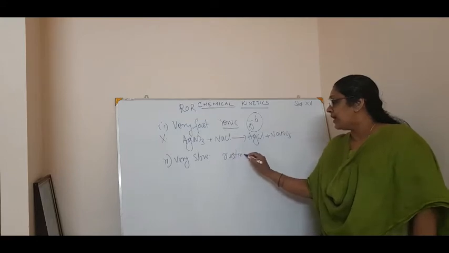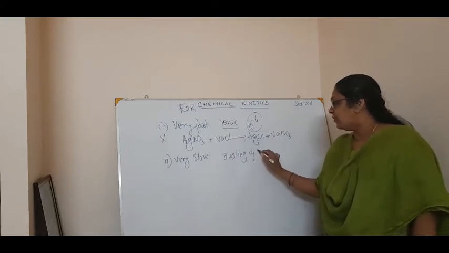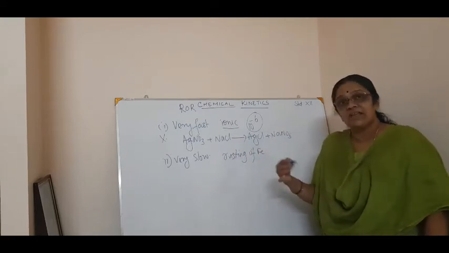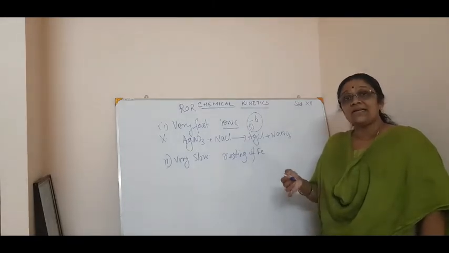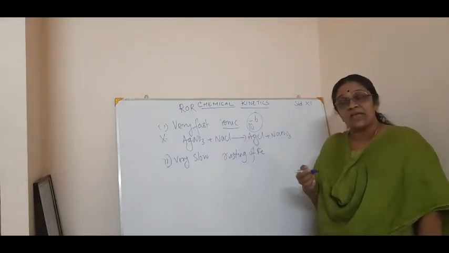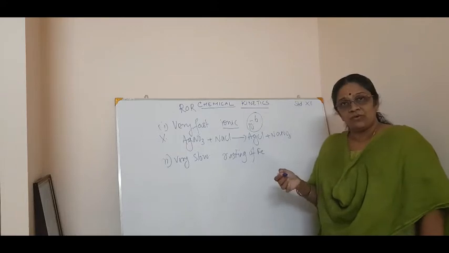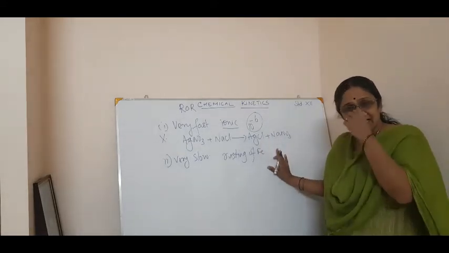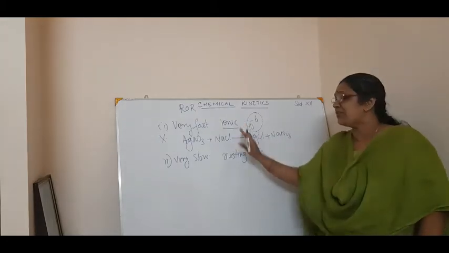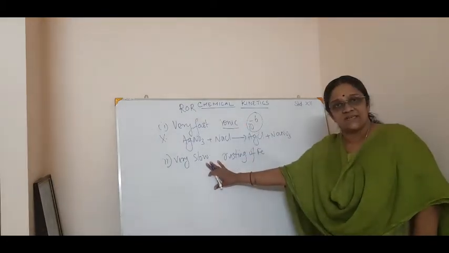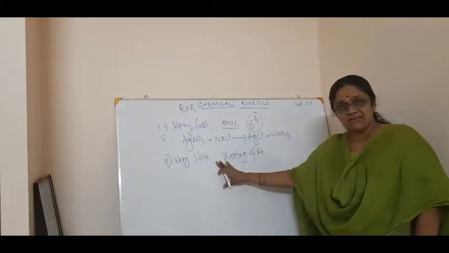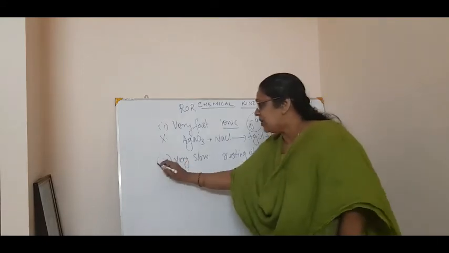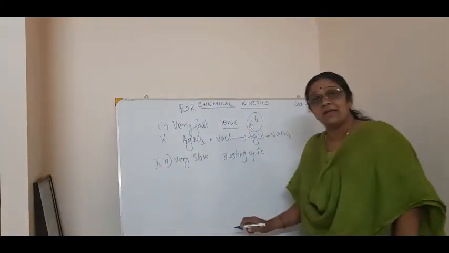Rusting of iron happens very slowly. It can take months or even years to complete the reaction. So it is not practically advisable to take the rate of reaction for very slow reactions, isn't it? There is no applicability in that. It's a waste of time. So this is also not our interest.